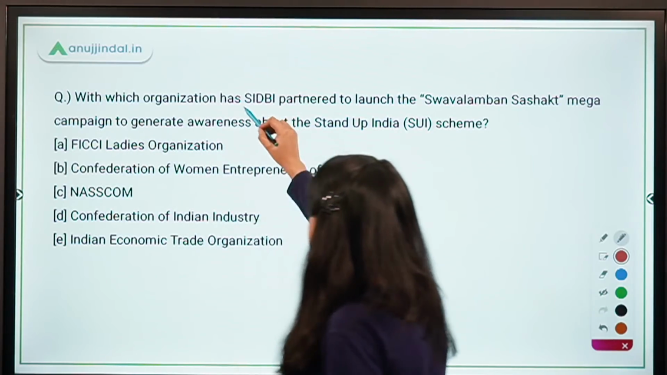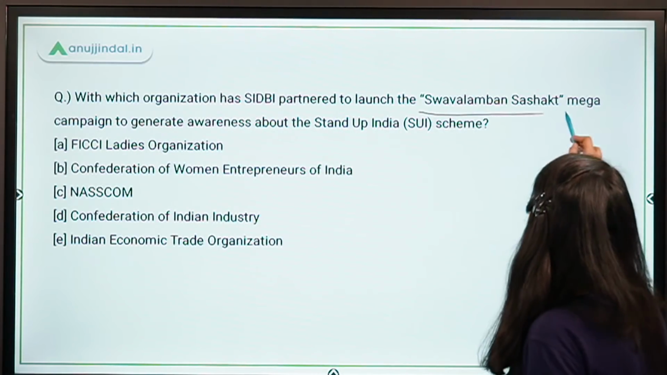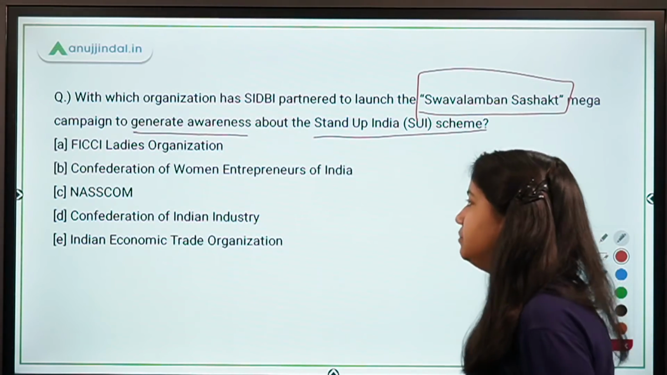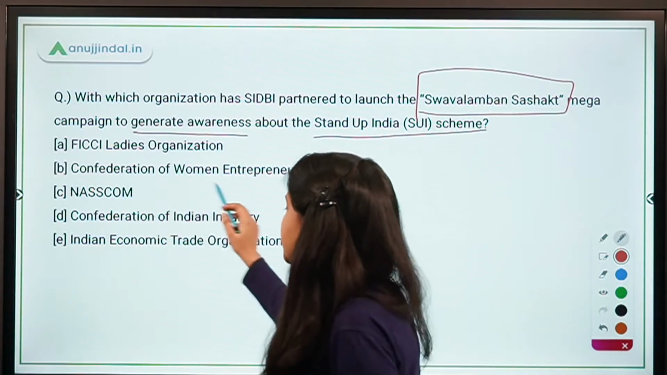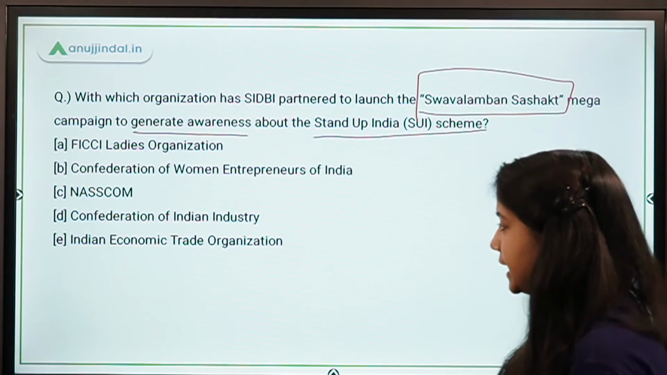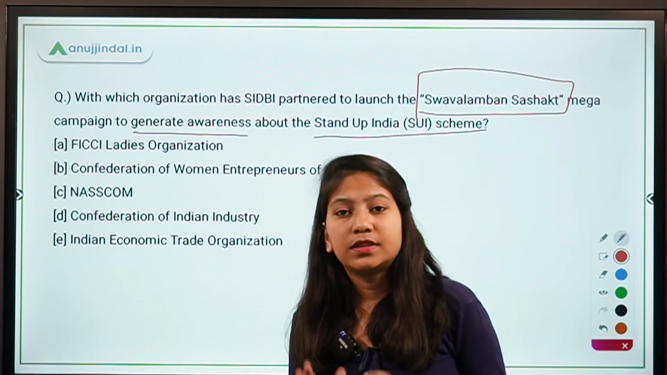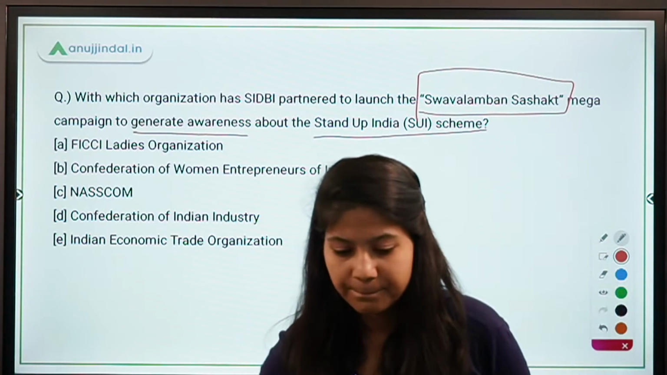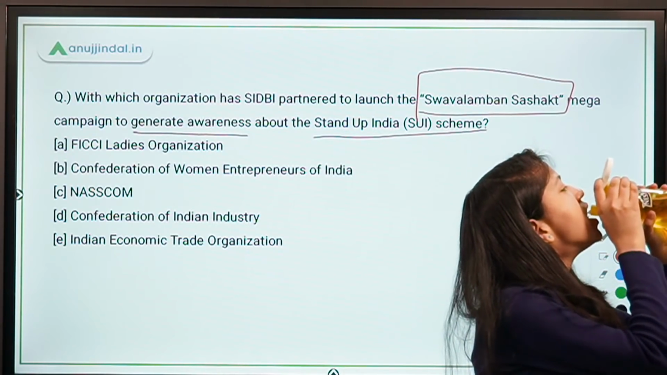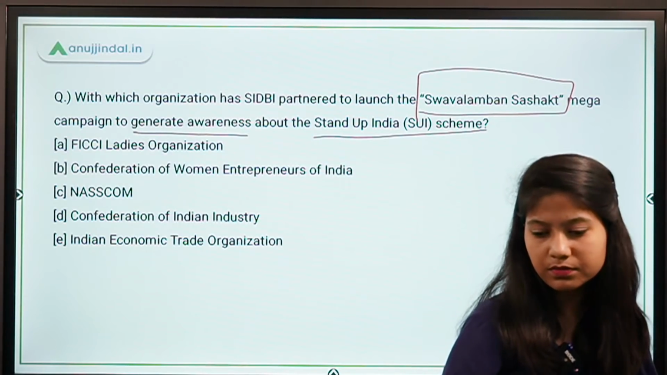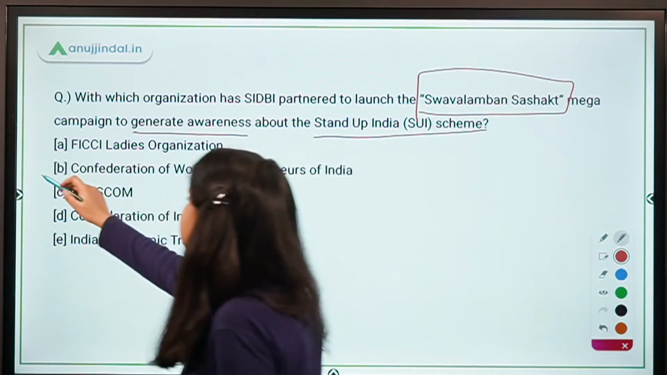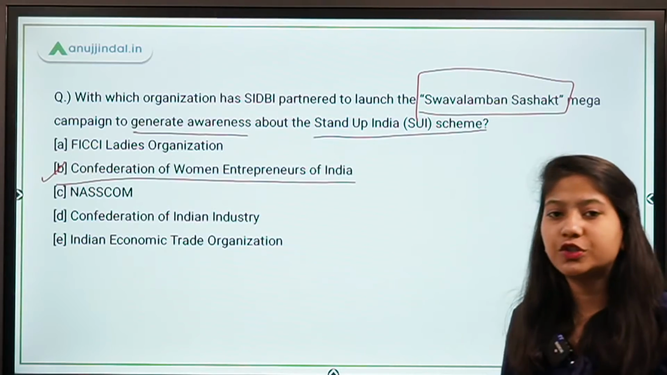With which organization has SIDBI partnered to launch the Swabhimaan Sashakt mega campaign to generate awareness about the Stand Up India scheme? FICCI Ladies Organization, Confederation of Women Entrepreneurs of India, NASSCOM, Confederation of Indian Industry, and Indian Economic Trade Organization. So what is the right name of the organization? Absolutely right, guys. It's Confederation of Women Entrepreneurs of India.